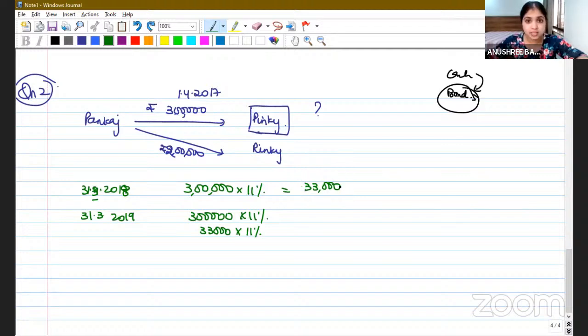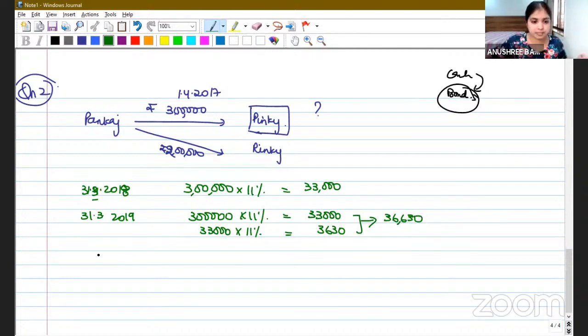Because this 33,000 she did not withdraw; she put it into the same bonds. So even on this she is going to earn interest. 33,000 is what she will earn from the 3 lakhs, and from the 33,000 she is going to earn 3,630. So her total income will be 36,630.